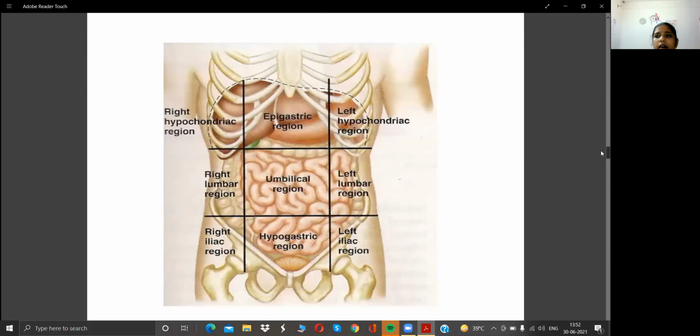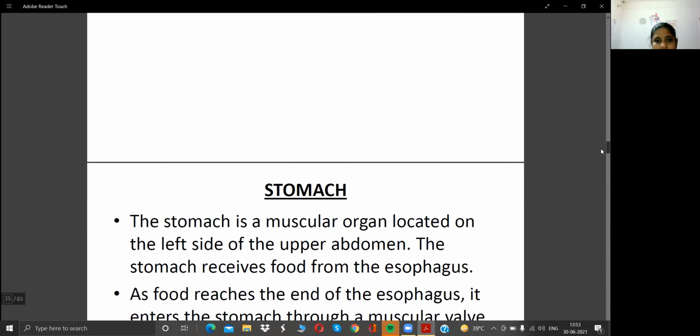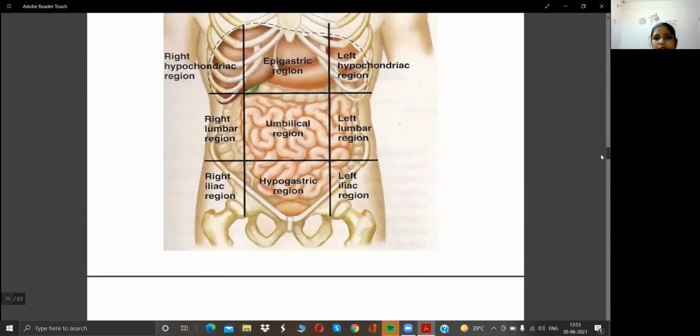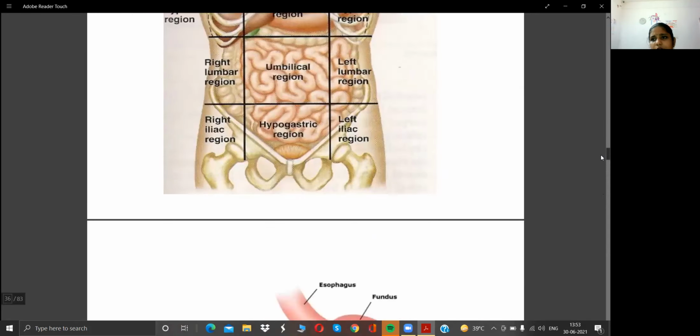Okay, you can see the abdominal regions. How many abdominal regions are there? Nine abdominal regions are mentioned here. This is the right hypochondriac region, epigastric region, left hypochondriac region. And this is the right lumbar region, umbilical region, left lumbar region, right iliac region, hypogastric region, left iliac region. In the left hypochondriac region, on the left side of the abdomen, we can see the stomach. Where is it located? The stomach is located in the left hypochondriac region.